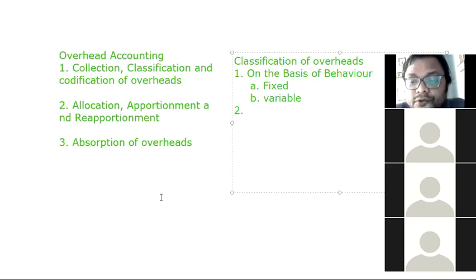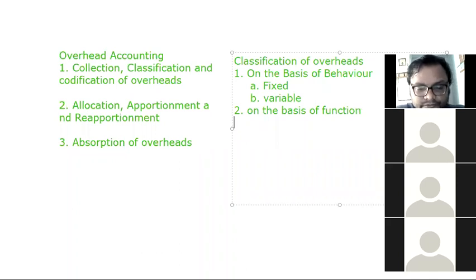So classification of overhead, first of all on the basis of behavior. The behavior, it is divided into two. What is the first? Fixed, and second is variable. Second, the classification on the basis of function. Now on the basis of function, all of you know what is that first one? Production overhead. You know production overheads.